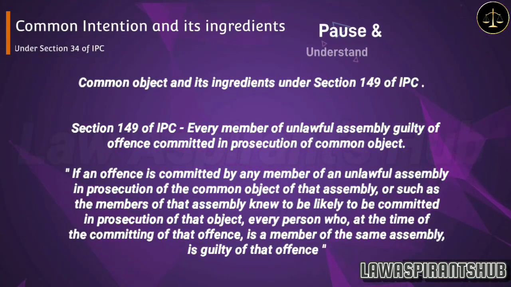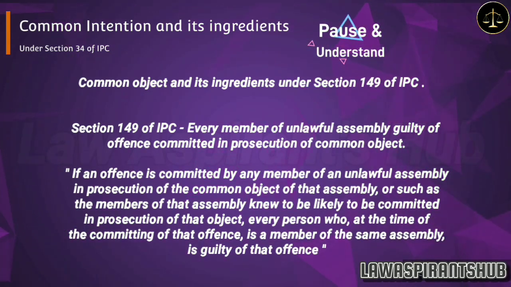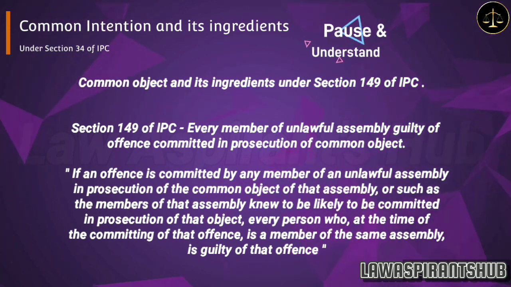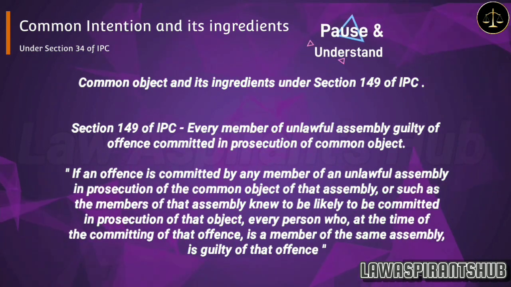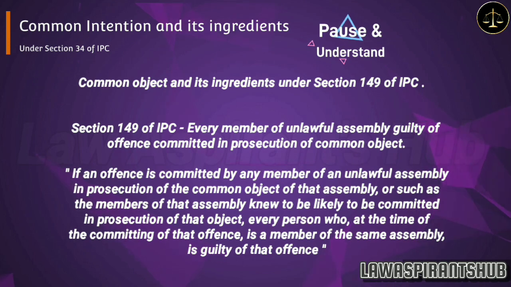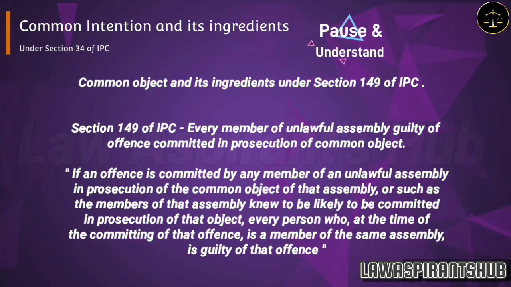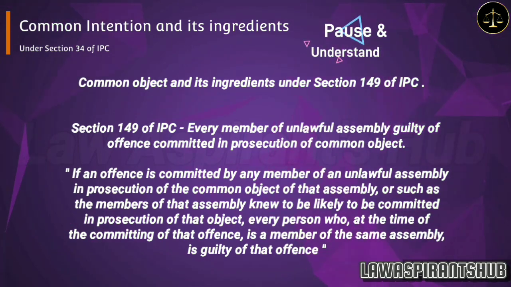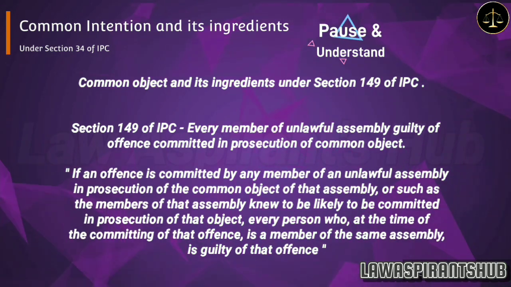Now let's learn about common object and its ingredients under Section 149 of IPC. Section 149 of IPC provides that every member of an unlawful assembly is guilty of an offense committed in prosecution of the common object. The Code provides that, if an offense is committed by any member of an unlawful assembly in prosecution of the common object of that assembly, or such as the members of that assembly knew to be likely to be committed in prosecution of that object, every person who, at the time of the committing of that offense, is a member of the same assembly is guilty of that offense.